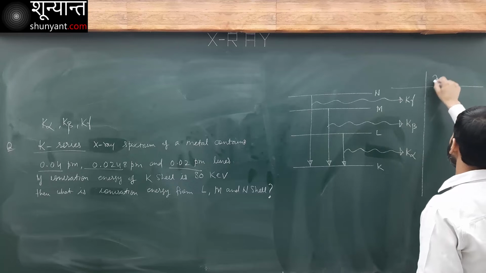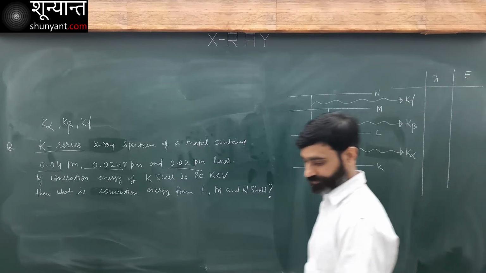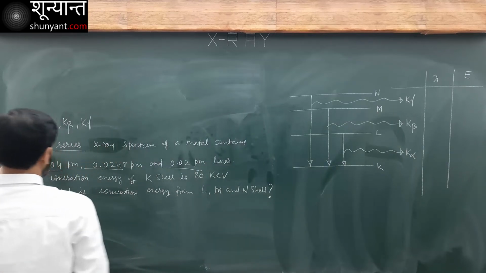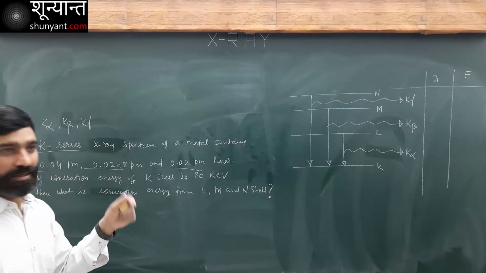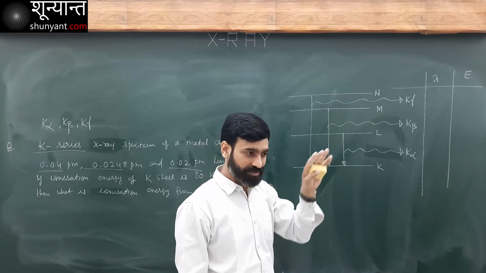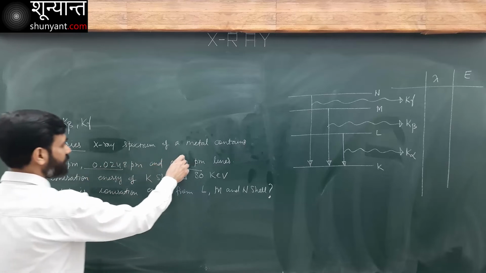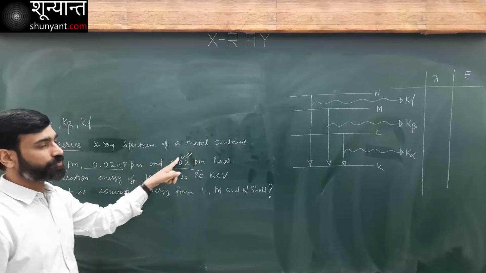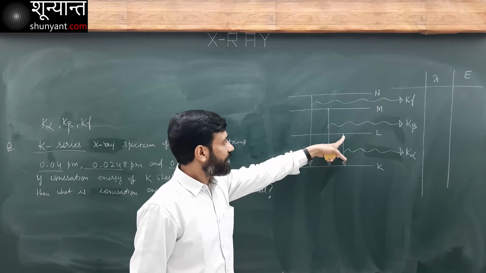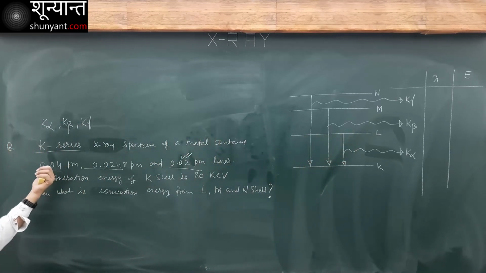Now, what will be their wavelength and what will be their energy? Which is going to have more energy? K gamma is going to have more energy. That means it is going to have a smaller wavelength. This wavelength here corresponds to K gamma. K alpha is going to have minimum energy and maximum wavelength.